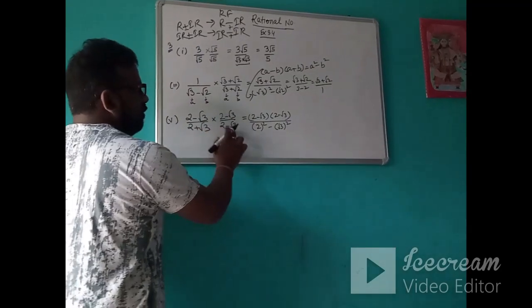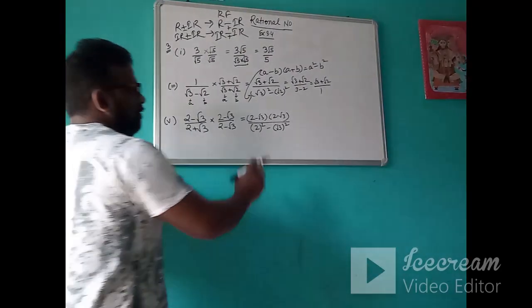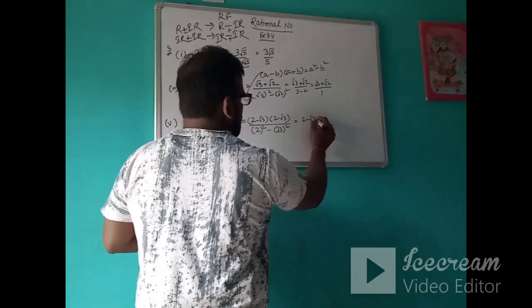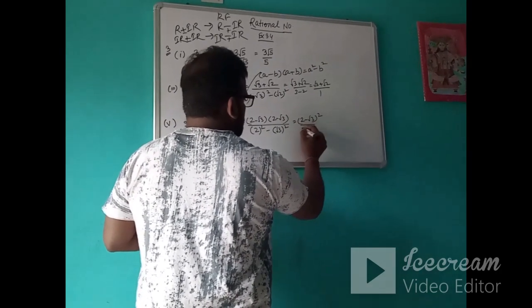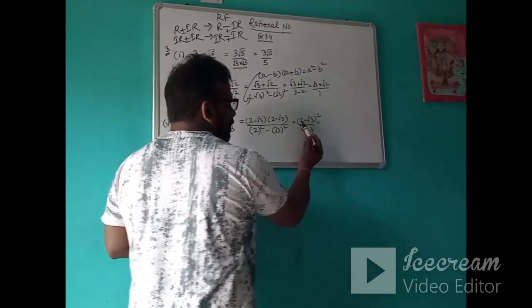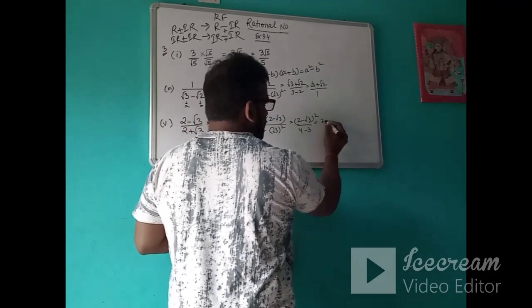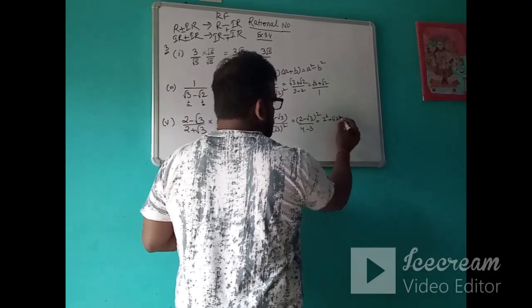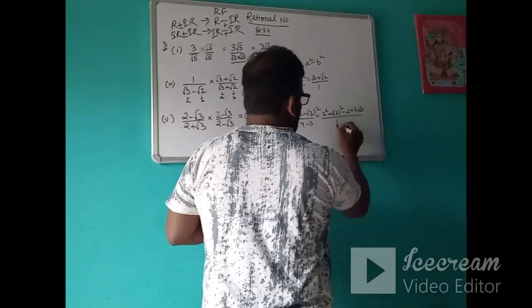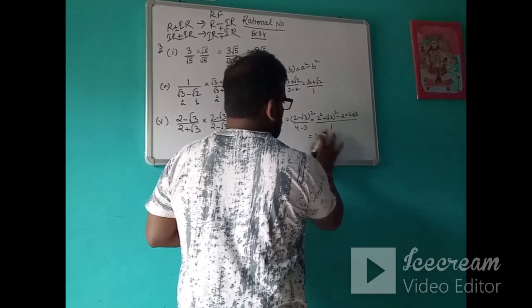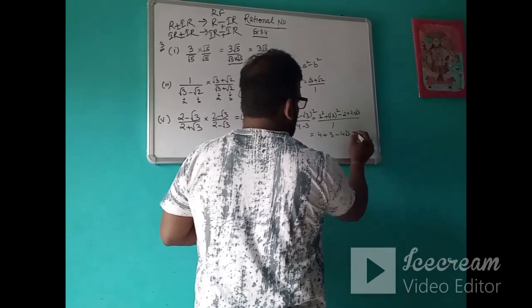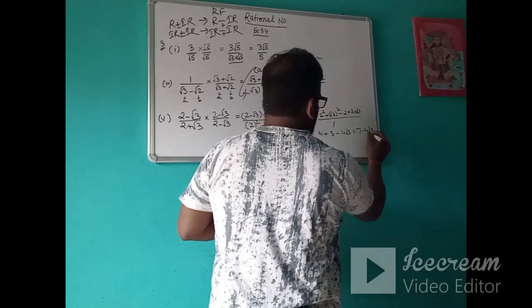A plus b into a minus b. And 2 minus root 3 into 2 minus root 3 means a minus b whole square. 4 minus 3. Now again we will use a minus b whole square, that is a square plus b square minus 2ab upon 1. So it is 4 plus 3 minus 4 root 3, that is 7 minus 4 root 3.